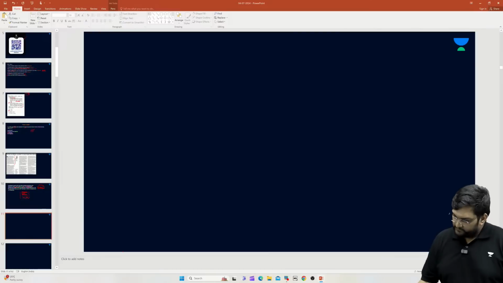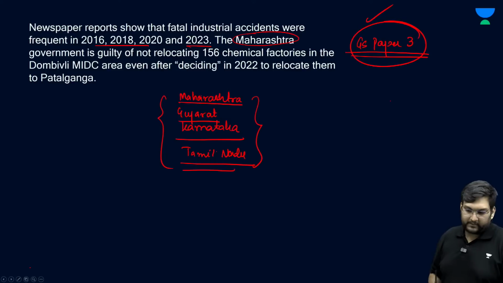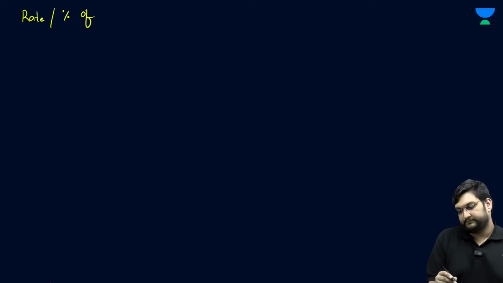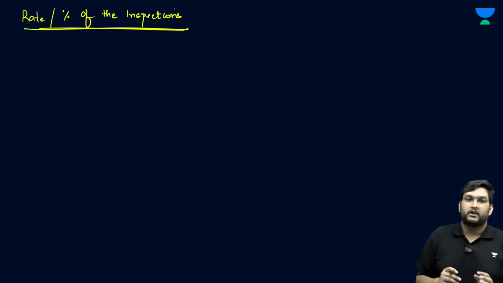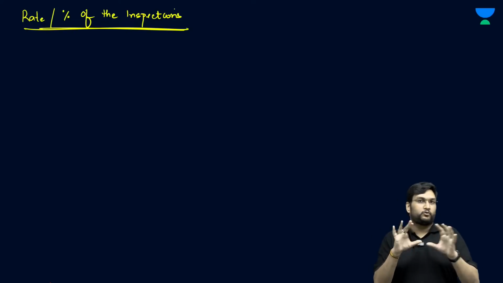So, the first thing which it actually says, yes, now I can change this. So, the first thing which it talks about is the rate or percentage of the inspections which are happening in India. So, it basically divides it under two heads.